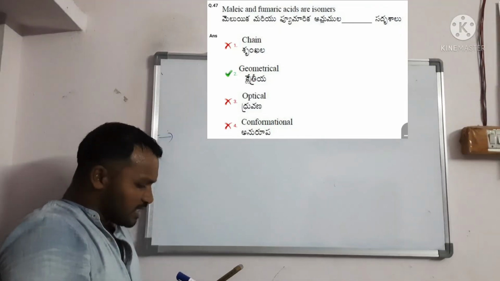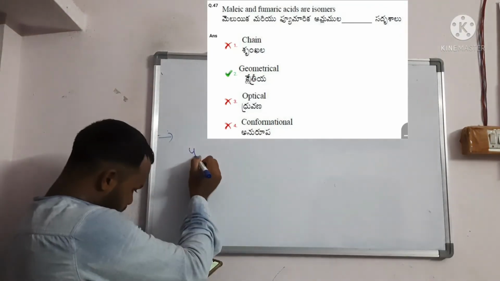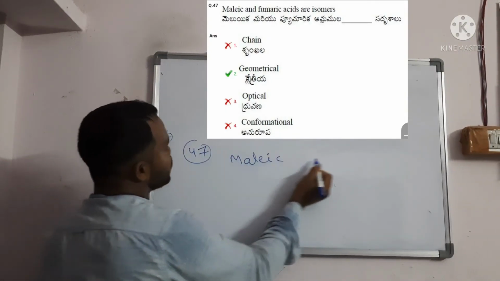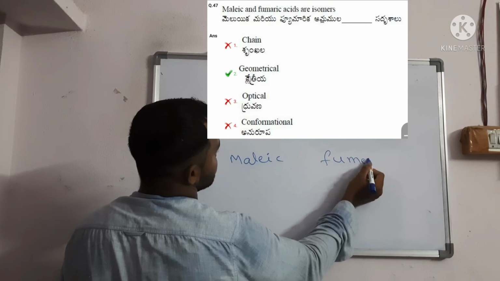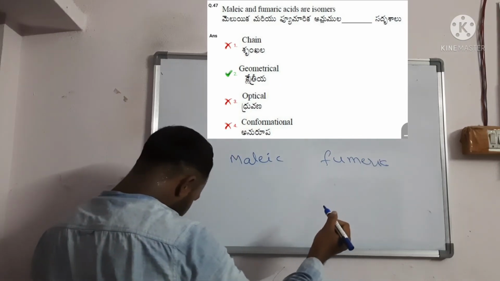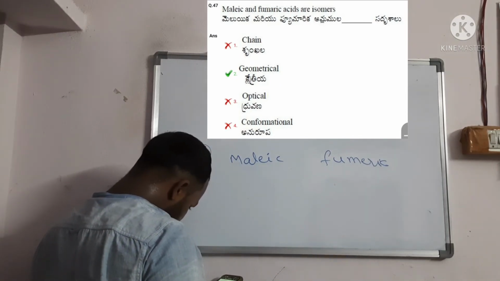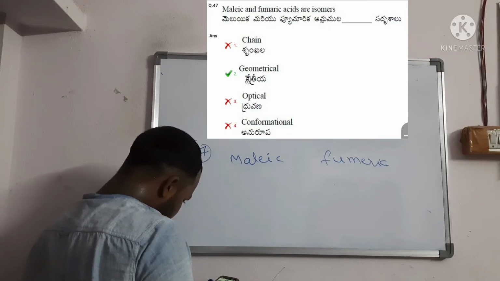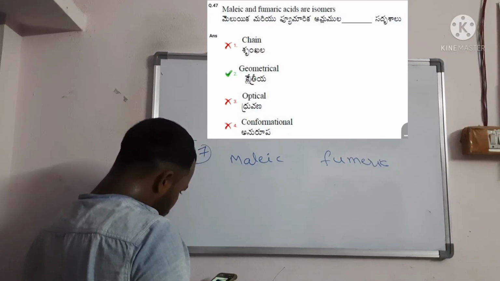Maleic and fumaric acid isomers. Question number 47. You should write maleic and fumaric. What are the options they have given? Chain, geometrical, optical and conformations, right? Chain, optical.